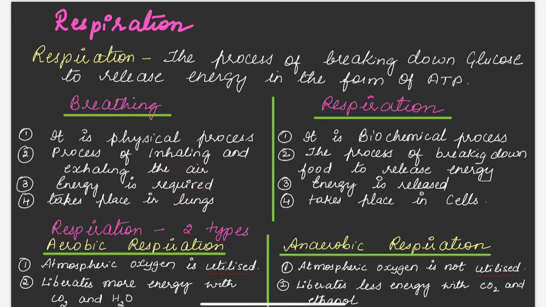And fourth is, where does breathing take place? So breathing takes place in lungs. That is taking in oxygen. So oxygen directly goes into the lungs, and then carbon dioxide from the lungs will go out of our body. And in respiration you can see respiration takes place in the cell. That is breaking down of glucose will take place in the cell. So these are the major difference between breathing and respiration.